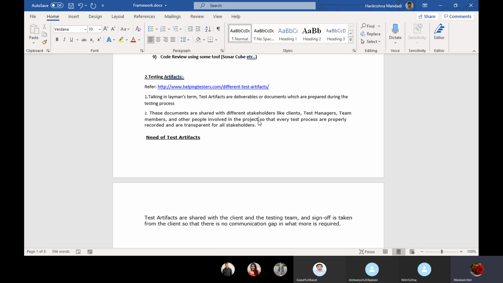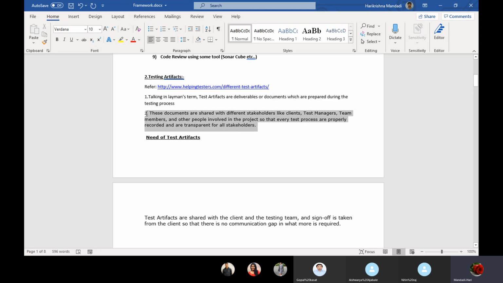Now you can understand one thing with the Cucumber framework. If it is a Cucumber framework, all these people can understand your results, because you are sharing results or documents or testing artifacts. In a Cucumber framework we use Gherkin for writing feature files, so everyone can understand.